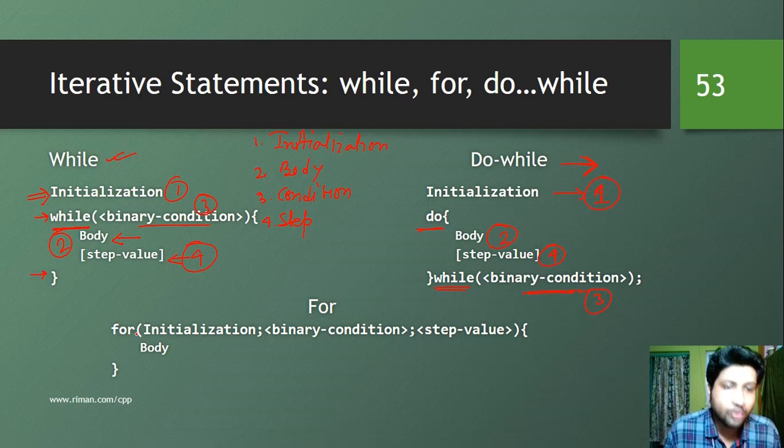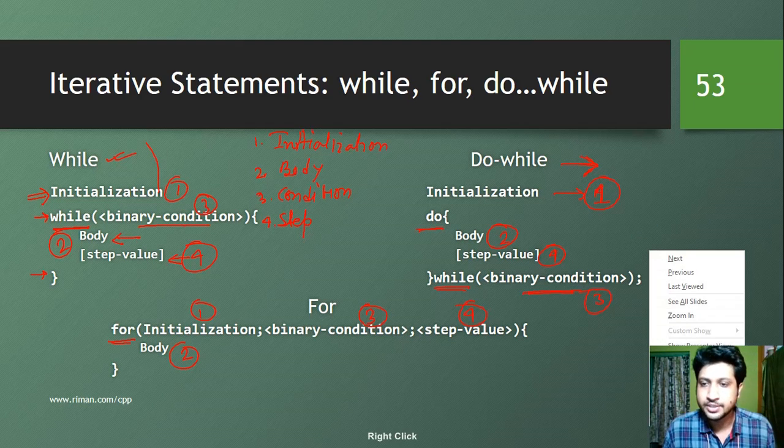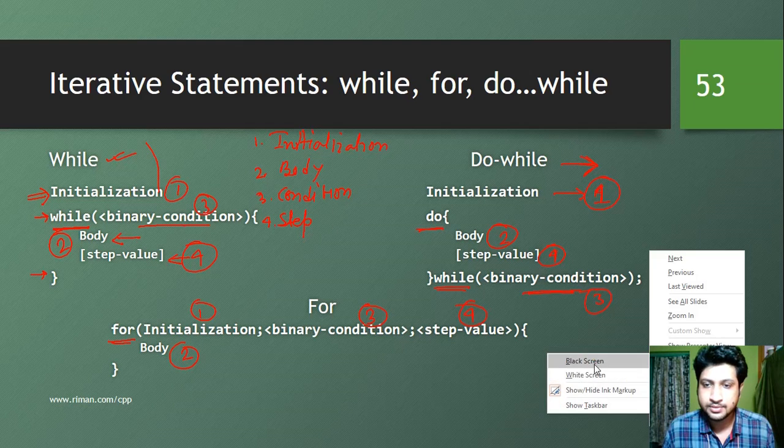So in case of for, we have all the statements in a single line. We have initialization here, we have body here, we have binary condition here, and we have state value here. So this is the organization. We use this for keyword for loops, and this is the organization of initialization, body, condition, steps. So now look at what is happening and what is the control flow in these loops. So in case of while loop, what does it do? So let me clear the screen first.